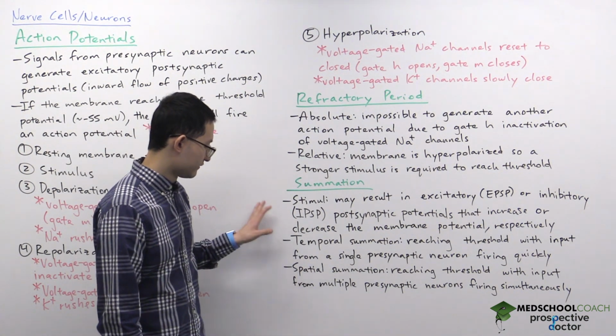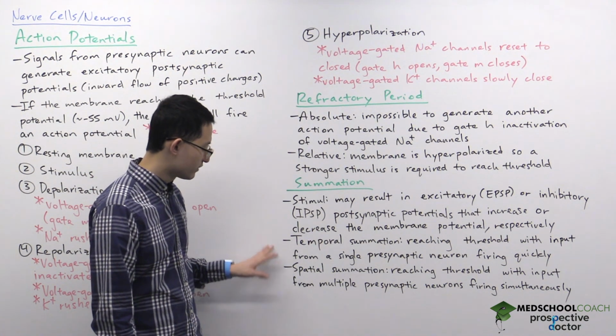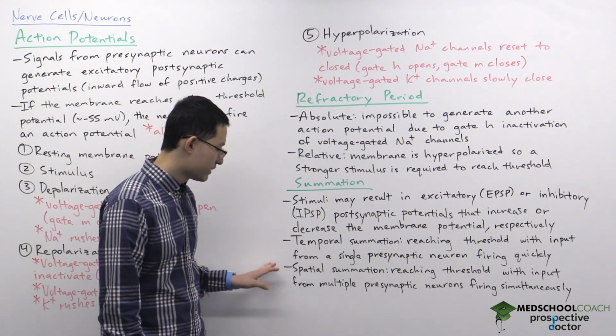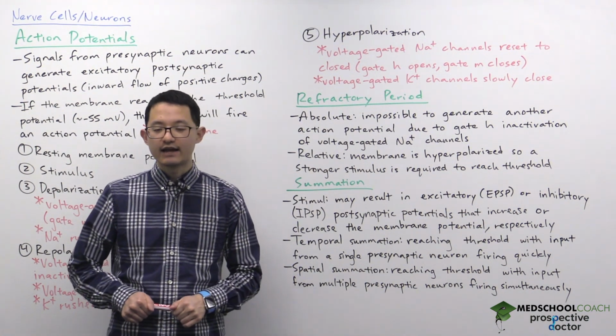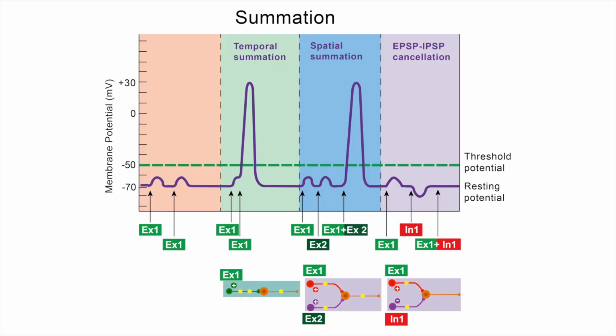Now, when you want to add up these stimuli, there are two ways that the stimuli can add, through temporal summation and spatial summation. And you can see how that works in this diagram. You can see at first, if you have an EPSP, then it will raise the membrane potential, but if there's only one EPSP, then it's not enough to get to threshold and nothing happens.